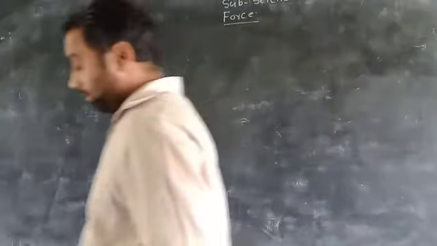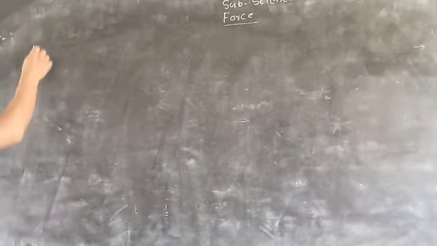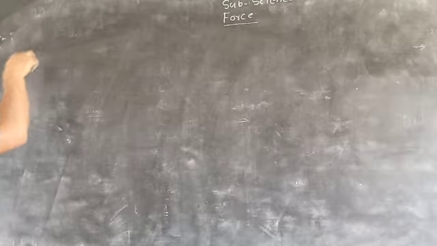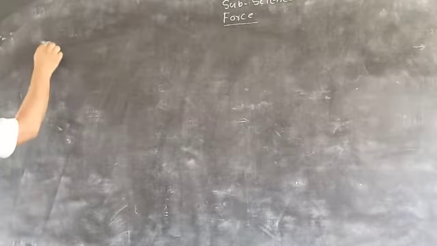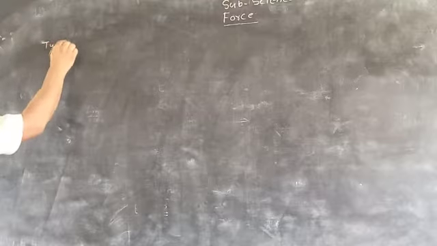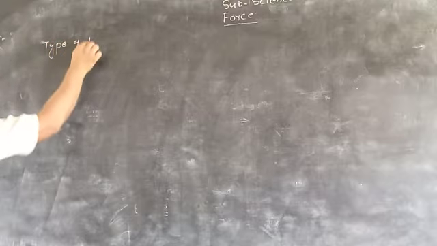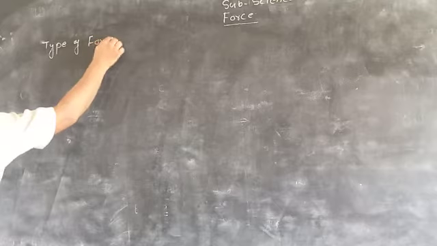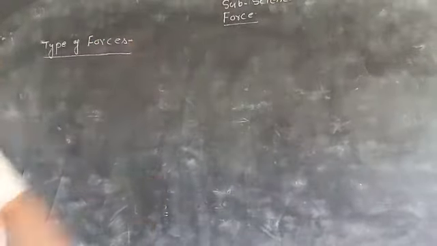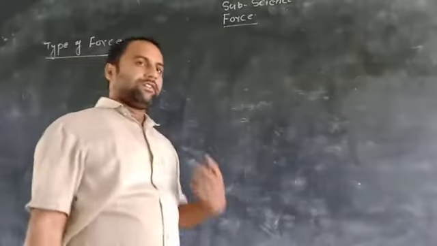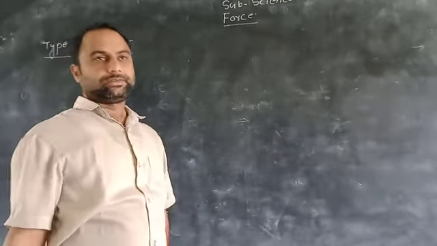Now we are seeing how the force will be acting. The forces will be acting on the particles in two types. The basic discussion of the types of force is that there are two types of forces acting here.